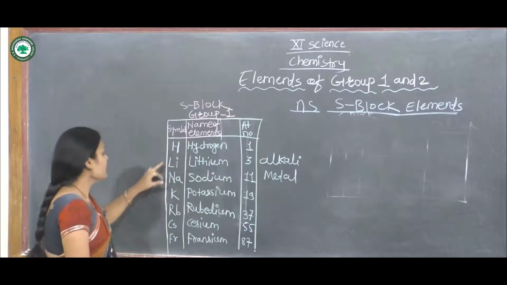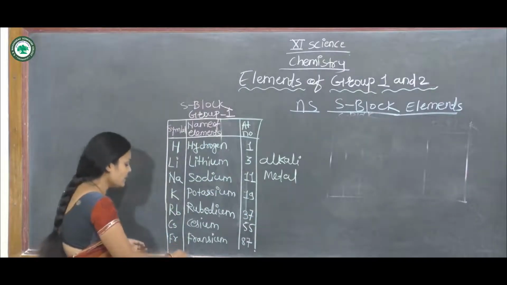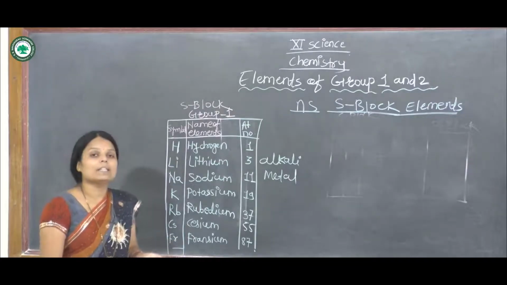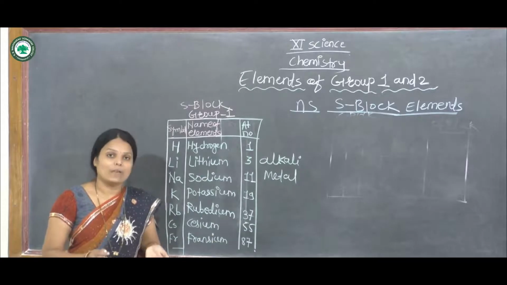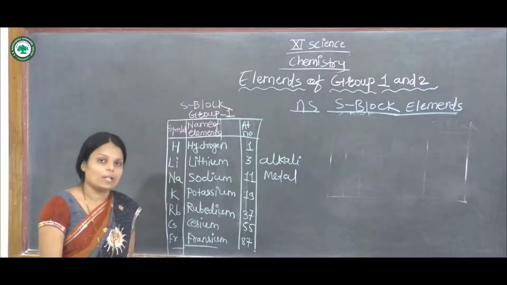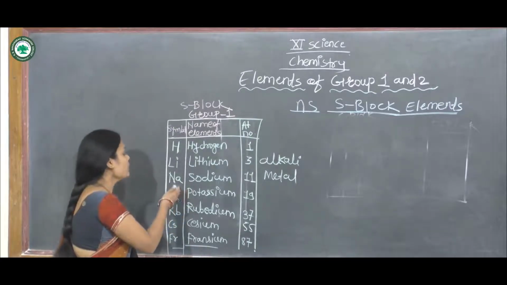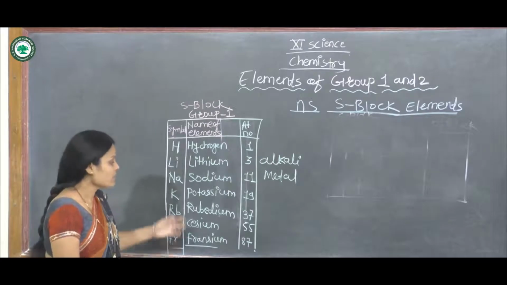All of these elements are found abundantly on Earth, but francium is rarely found. It is a radioactive element, and half-life means the period it lasts. Francium is a radioactive element, while sodium, potassium and the others are abundantly found on Earth.